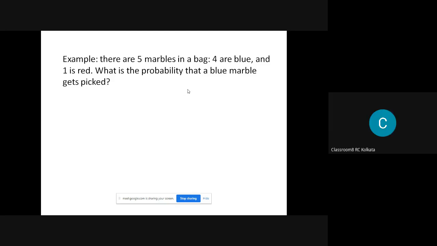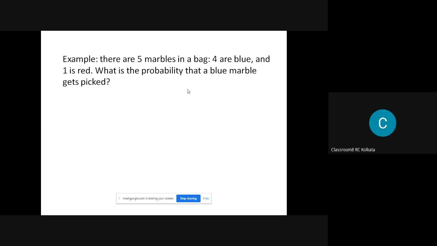So out of these, even if you draw 4 times, blue marbles can't come more than four. The maximum is four, isn't it? So what is the chance of getting a blue marble?